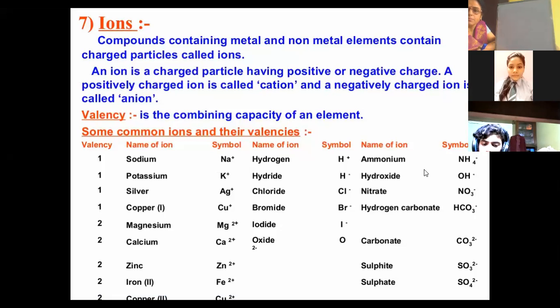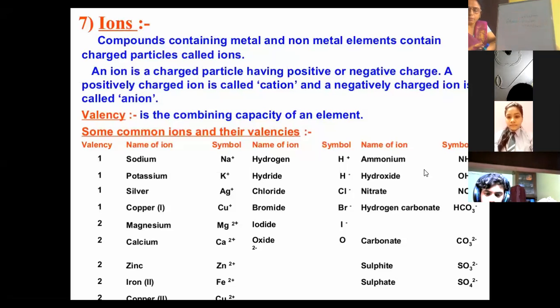Ma'am, my explanation is that an atom is the smallest particle of an element. It is the smallest particle of matter. What is an atom made up of? Atom has three main particles: electron, proton, and neutron.